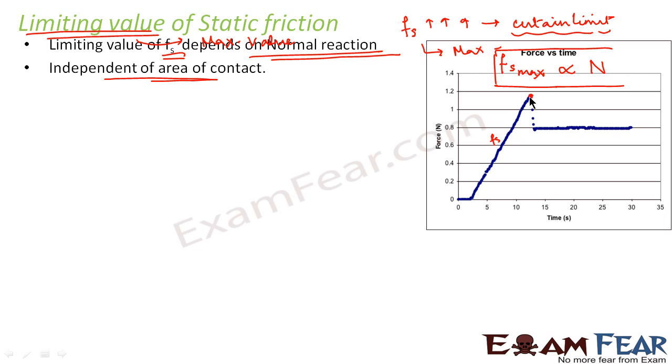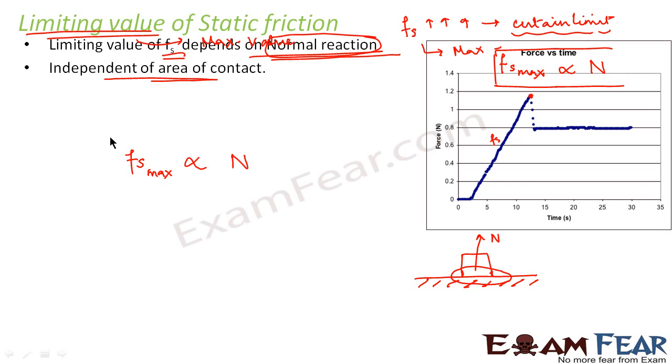Now what will be the limiting value of static friction? That is determined by the value of the normal reaction. We already discussed normal reaction. Let us suppose we have a body which is lying on a surface. This would be the area of contact, or the surface of contact, between the body and the table. Let us suppose this is a table. Now the normal reaction is the force which acts perpendicular to the surface of contact. That means normal reaction will act in this direction. So the maximum value, or the limiting value, of static friction, that is Fs maximum, depends on the normal reaction N. So this is directly proportional to N.